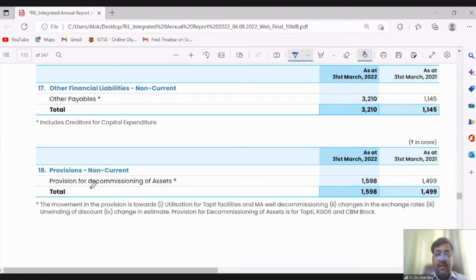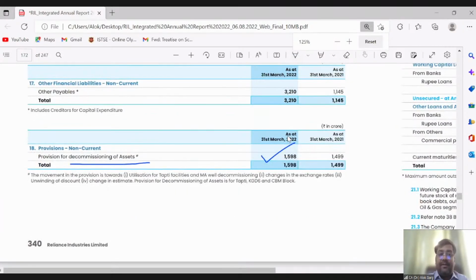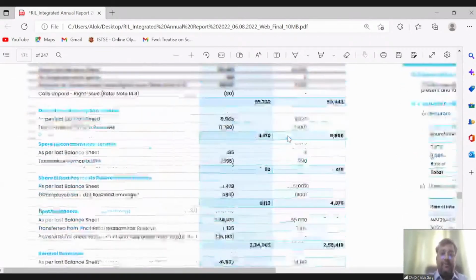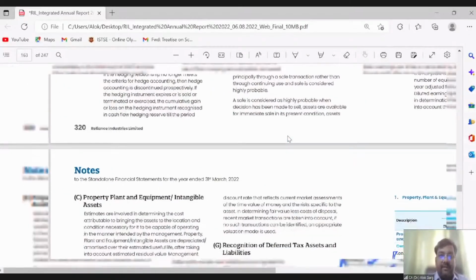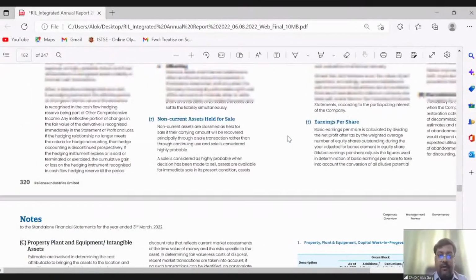Friends, provision for decommissioning of assets, 1598 crores. They have an asset retirement obligation, asset dismantling obligation of 1600 crores in their balance sheet. And let me look at what is the accounting policy for asset retirement obligation. Let's look at the accounting policy also, to see what accounting they are doing for this asset retirement obligation.